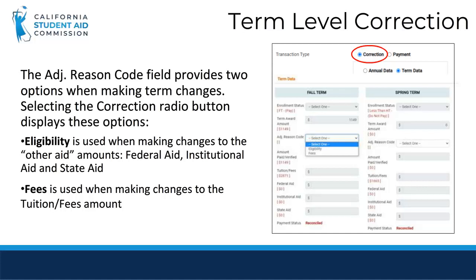To submit a term level correction, you will select the Correction radio button. This will allow you to choose the adjustment reason code from the drop-down. Selecting eligibility will allow you to make changes to other aid, while selecting fees will allow you to update the tuition and fees for the selected term.